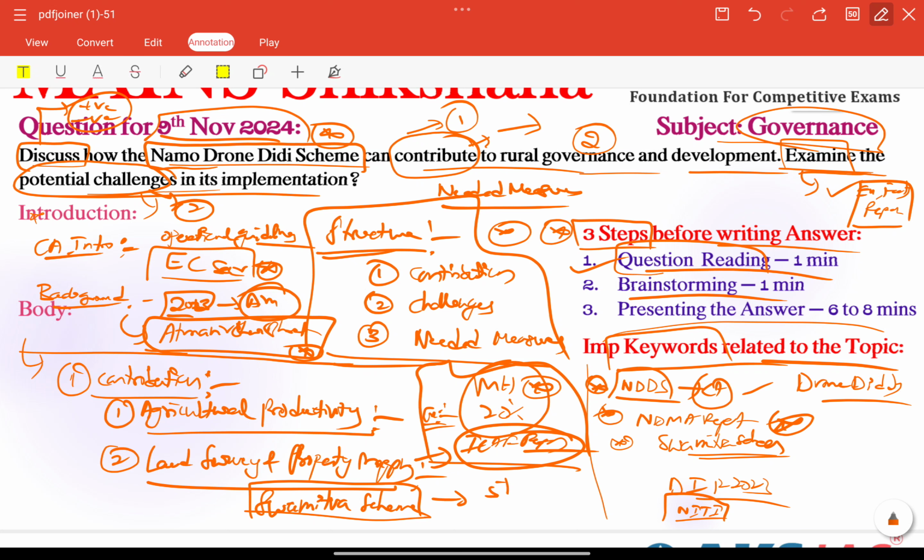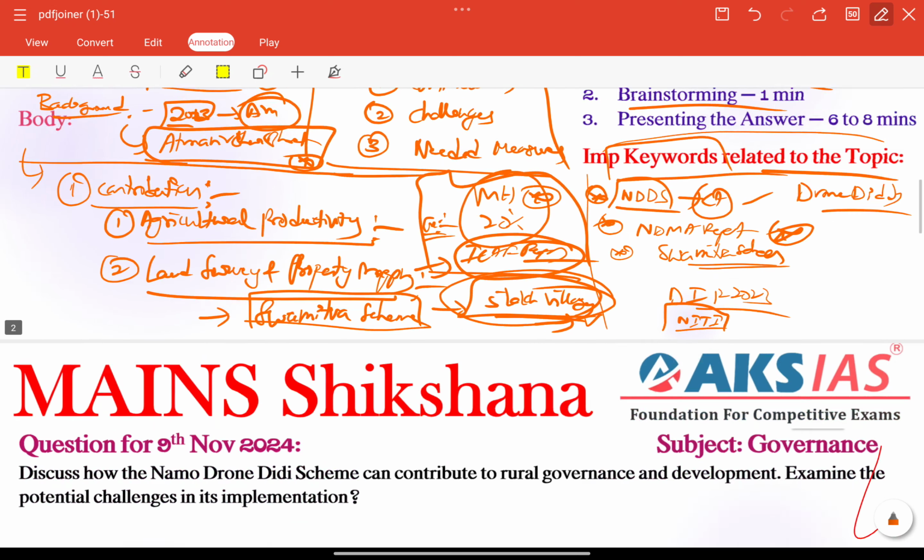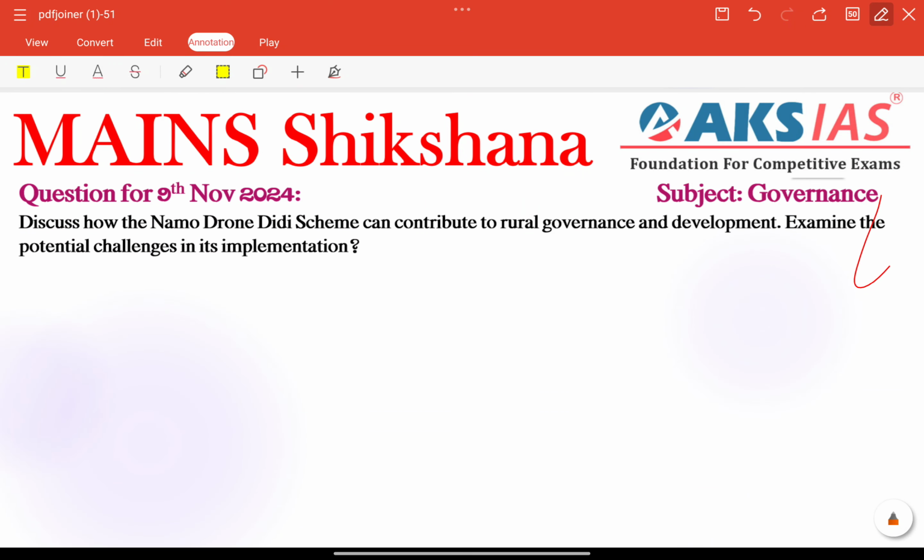So for example, we can connect some data. 5 lakh villages were mapped under this Swamitva by 2023. Ministry of Panchayati Raj data is there. 5 lakh villages, that is most important. Next, coming to another contribution, the third important thing is disaster management. That is also a very important significant part here.